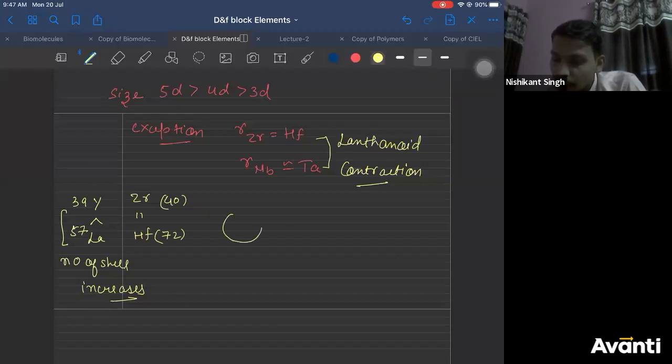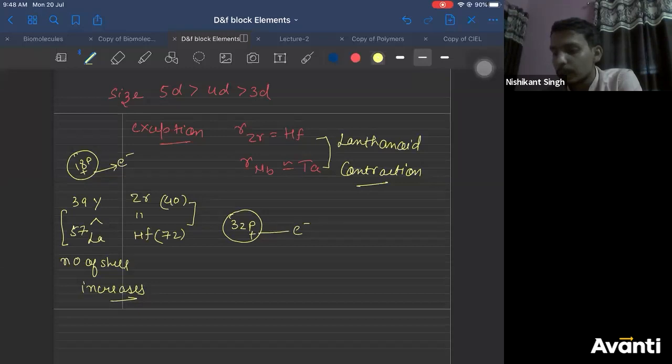Between these two, the increase in positive charge is due to 32 protons, and between these two, it is due to 18 protons. So here the electron is attracted by 18 extra protons, and here by 32 extra protons.